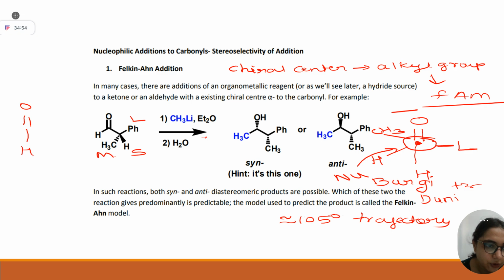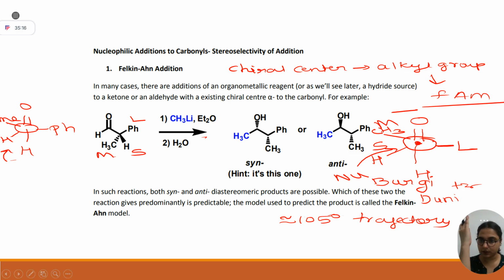You just have to draw it like this. Put your phenyl here, your hydrogen here, your methyl here. Okay. So basically, as per this model, your medium group should be here and the small group should be here. Now let's say the nucleophile is attacking here. This front carbon has C=O above, hydrogen here. Whenever it attacks, it will twist in this V form.